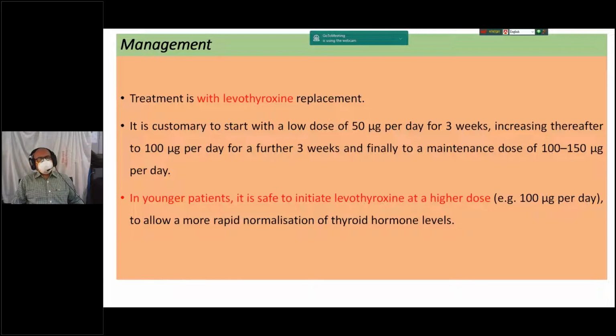Usually there is no fixed dose schedule, but it is customary to start with a low dose of levothyroxine, initially 50 microgram per day for 3 weeks, followed by 100 microgram for another 3 weeks, and then maintenance dose 100 to 150 microgram per day. But if the patient is younger, usually it is safe to initiate levothyroxine at a higher dose of 100 microgram per day to allow rapid normalization of thyroid hormone levels. But if patient has ischemic heart disease or is elderly, usually start with a low dose of levothyroxine.